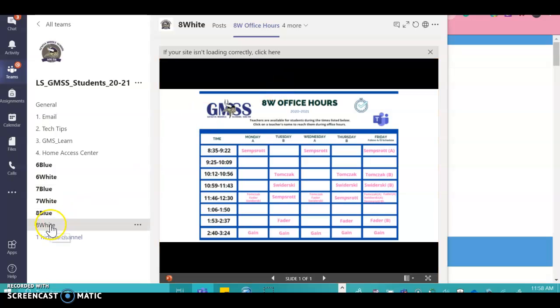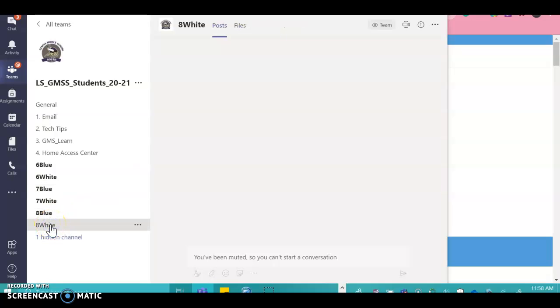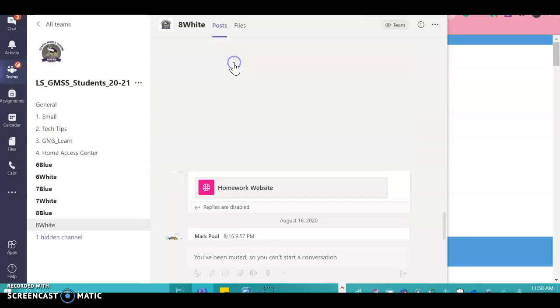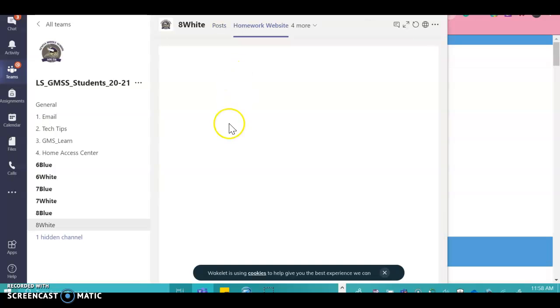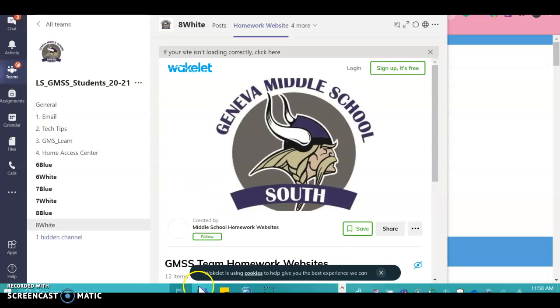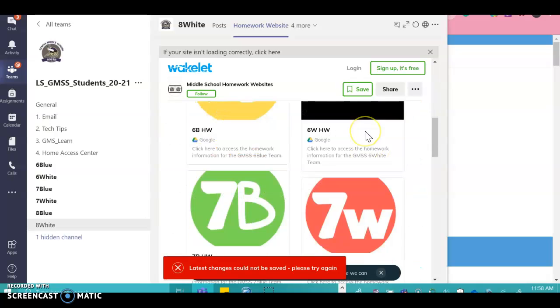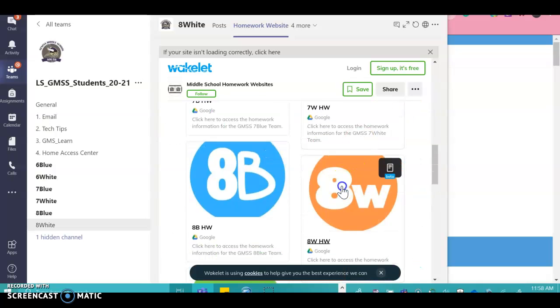Another thing you can do if you go back to the 8 white tab is click 8 white and click on homework websites. So a lot of parents have asked, hey, where can I find my students' homework? This year, we've put all of the homework on our team's website. And again, your student has this team through Microsoft at the bottom of their screen. So if your student scrolls down to 8 white,